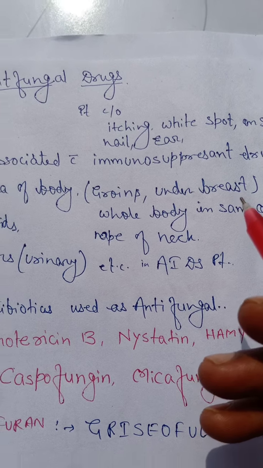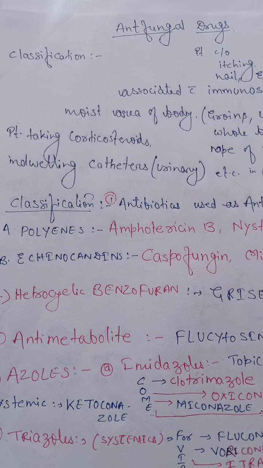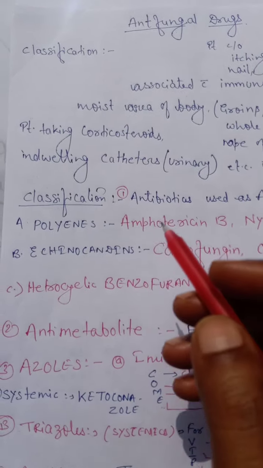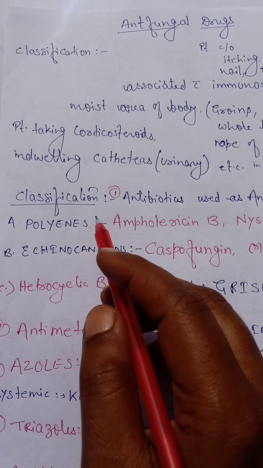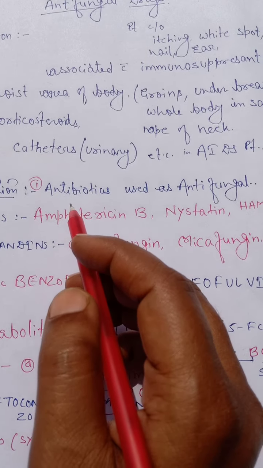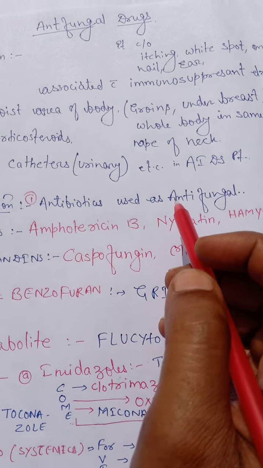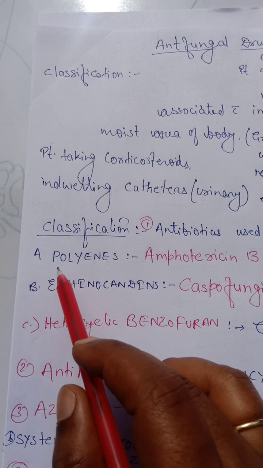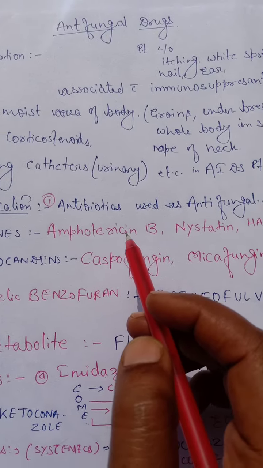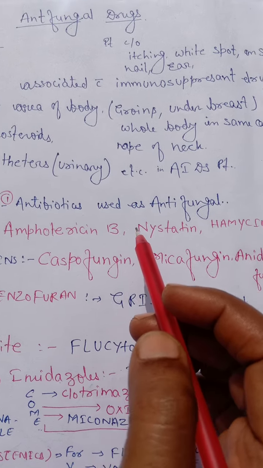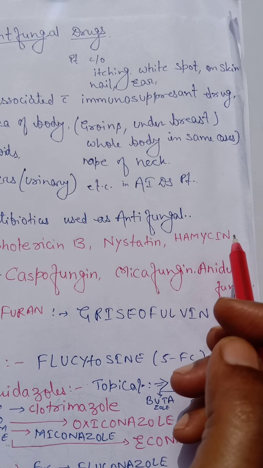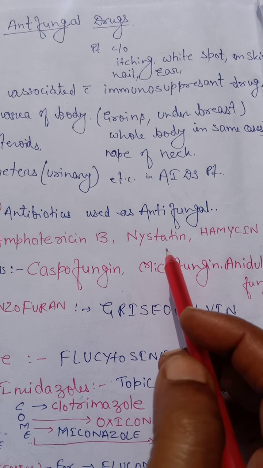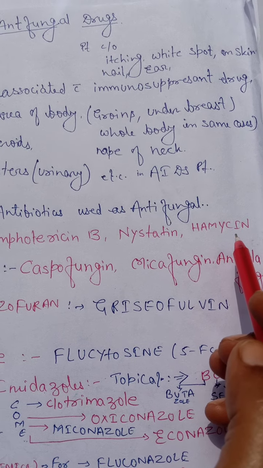What should be the treatment? The treatment should be discussed, but first we discuss the classification. The antibiotics which are used as antifungals come under the group polyenes. In this polyenes group, there are amphotericin B, nystatin and hamycin.